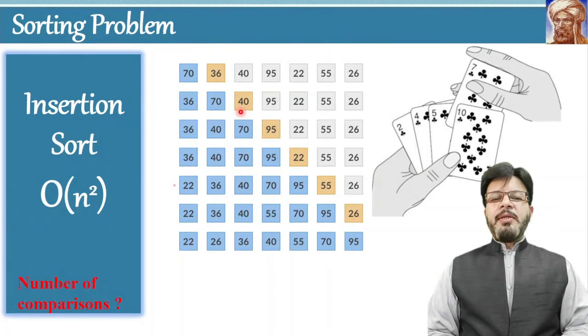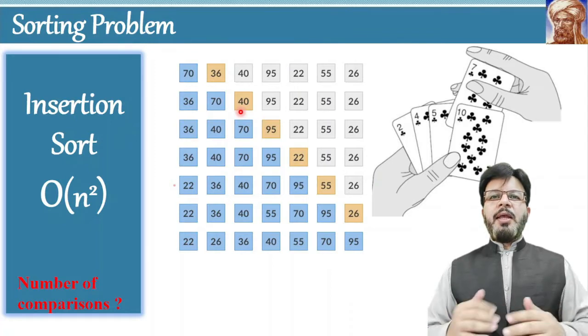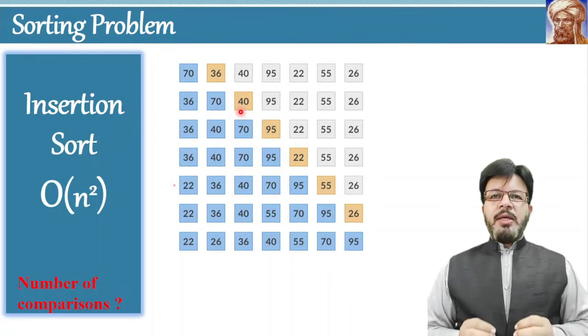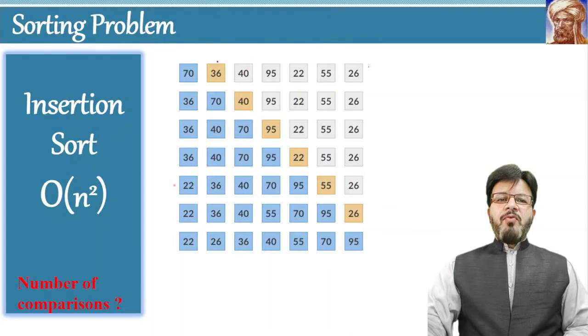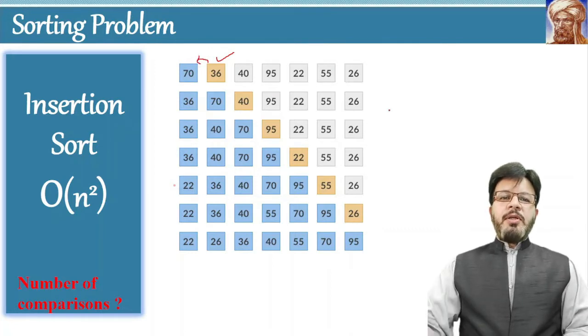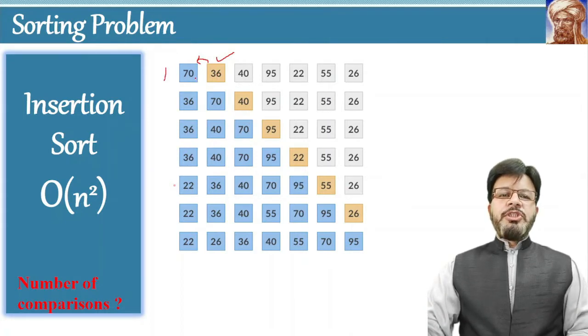Now the question is, how many comparisons or steps are required by this algorithm to sort a list of n elements? In order to find the answer to this question, we have to play with a little mathematics. At the first iteration of the algorithm, when the algorithm selects the number 36, it must compare all the elements on its left side.